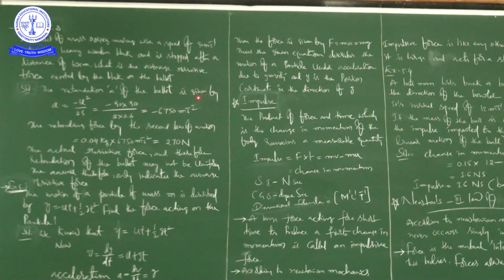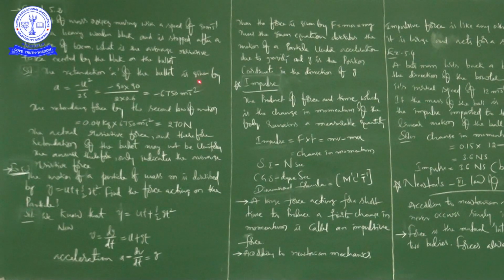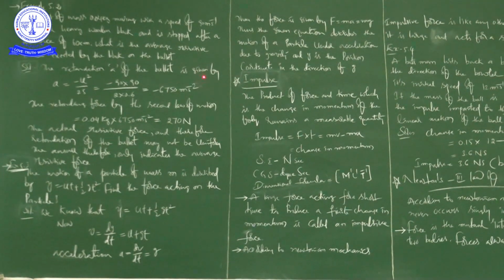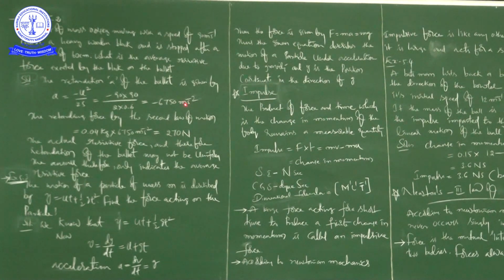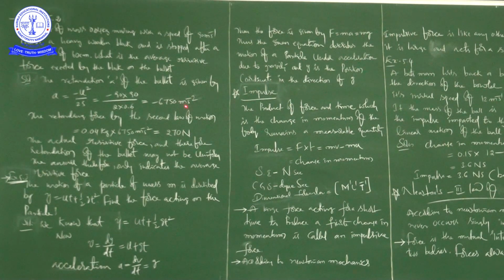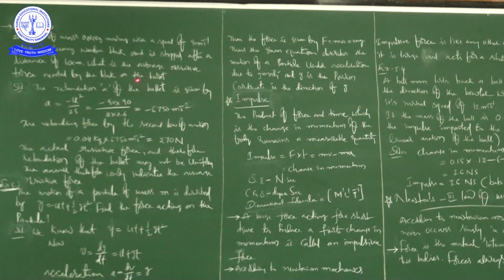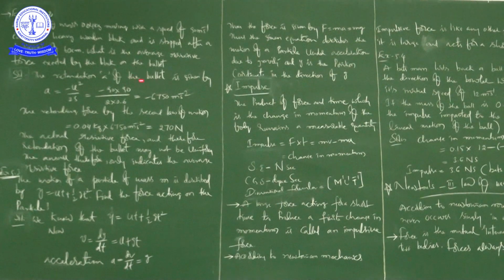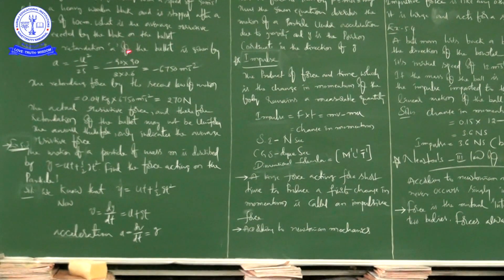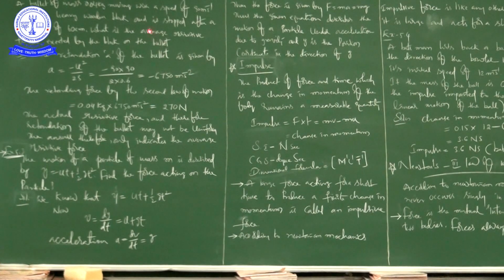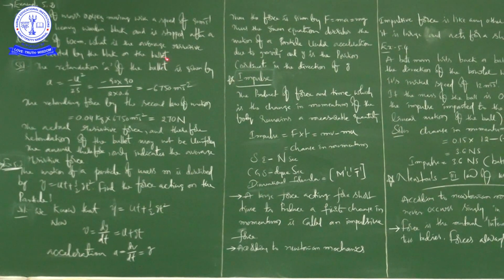Mathematically, dp by dt is directly proportional to F. So there will be a proportionality constant. If the constant is equal to 1, then F is equal to dp by dt, that is d by dt of mv, then m into dv by dt. So finally, F is equal to ma. F is equal to ma is the mathematical form of Newton's second law of motion, that is, force is the product of mass and acceleration.